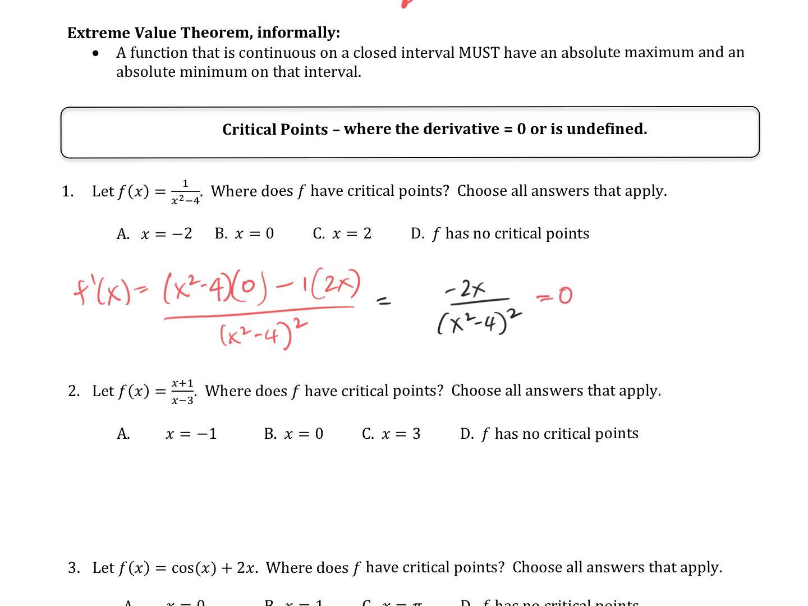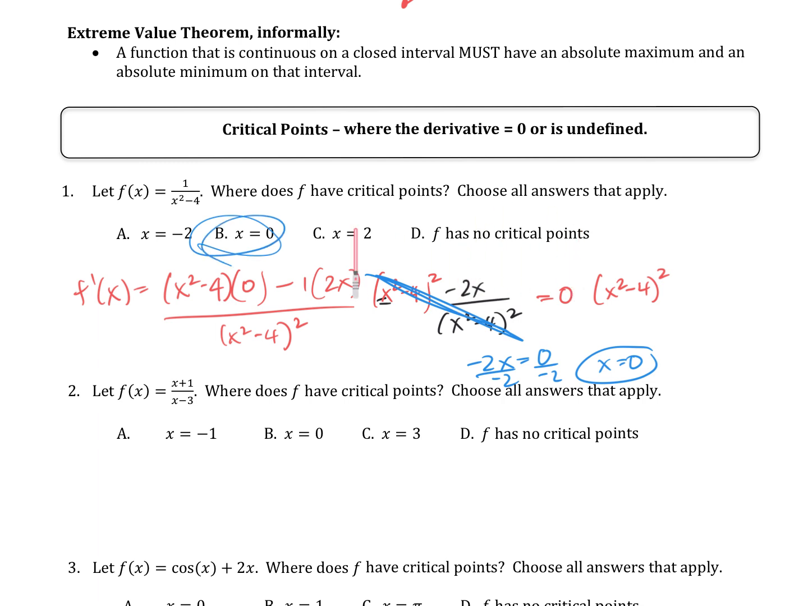What would you always do when we've got a fraction equal to 0? Multiply by that denominator first. When I multiply by the denominator, they cancel out, and I'm left with negative 2x equals 0. Divide by negative 2, and we get x equals 0. There's one critical point. Interesting, because that's just where it equals 0, so I'm down with that.